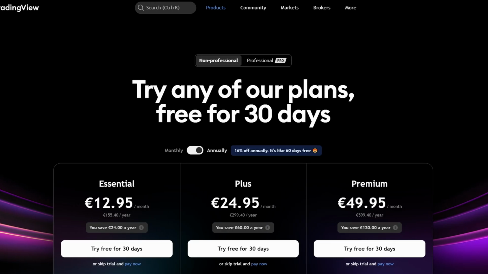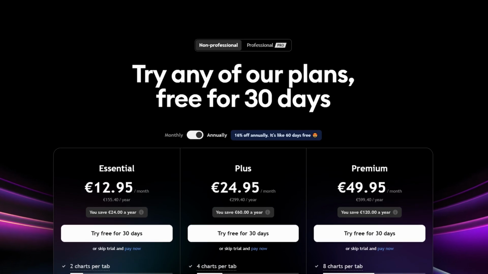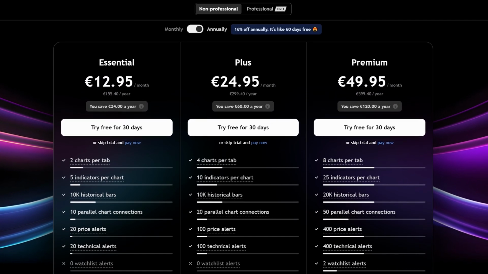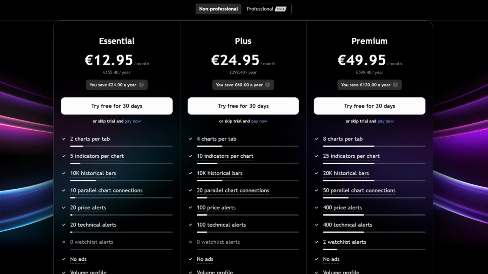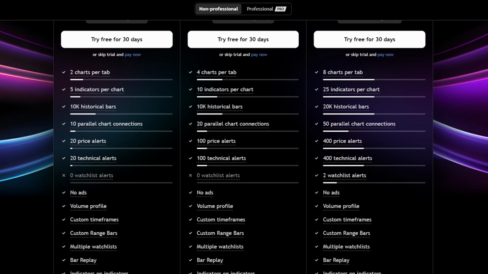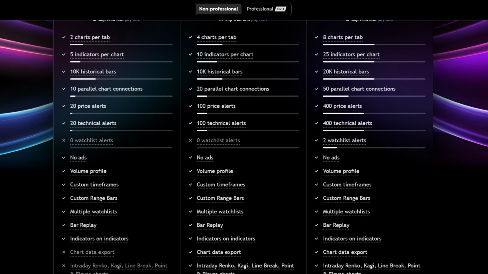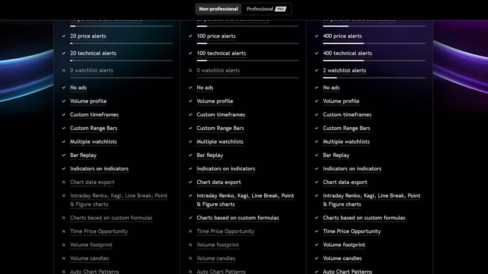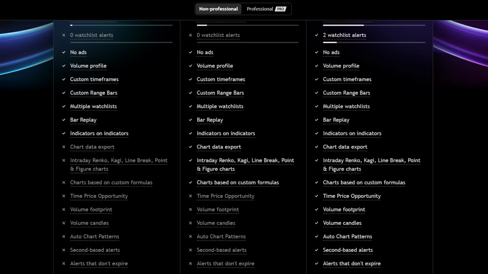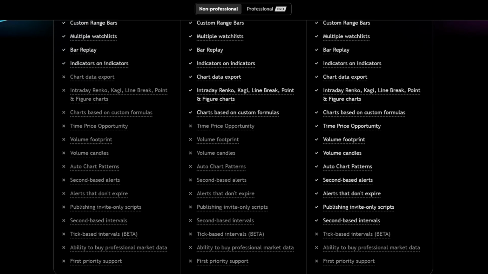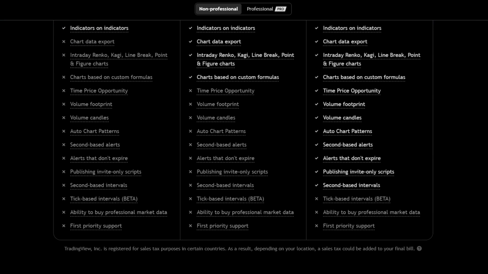The Pro plan removes ads and increases the number of indicators and chart layouts you can use. If you need more advanced capabilities, like faster data, unlimited alerts, or access to additional tools, you'll need to upgrade to the Pro Plus or Premium plans. While these plans can get pricey, they are well suited for more serious traders who need the extra functionality. However, for casual traders, the free plan might be enough to get started, especially since it offers a solid selection of tools for basic charting and analysis.